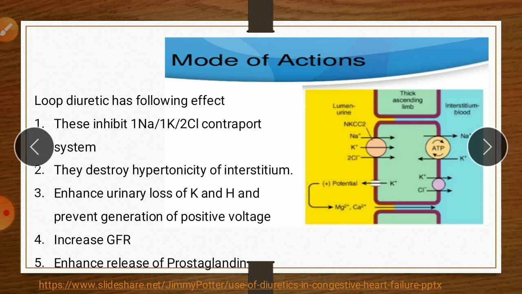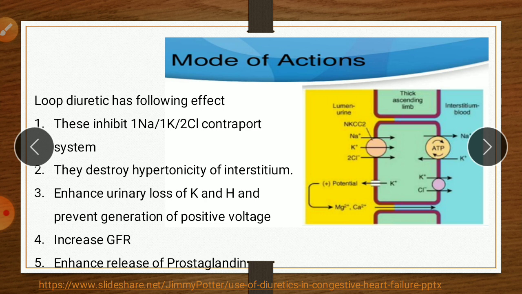The reabsorption of sodium by this mechanism is complete when it is pumped into the interstitium by the sodium potassium ATPase pump. So this co-transport system transports 1 molecule of sodium, 1 molecule of potassium, but 2 molecules of chloride, and this transport is complete when the reabsorbed sodium is further reabsorbed by the sodium potassium ATPase pump.